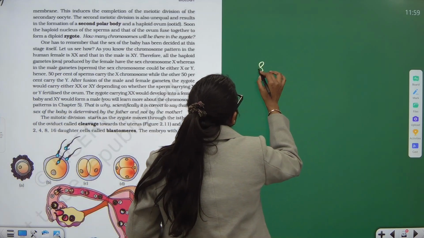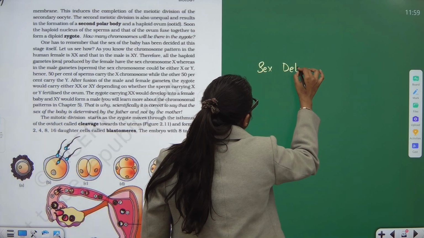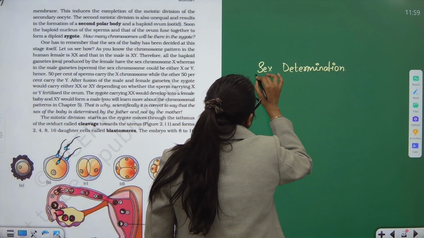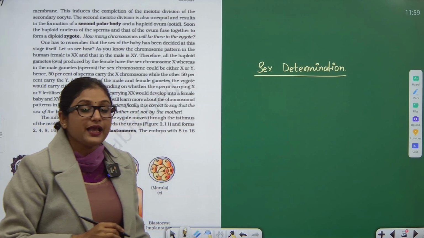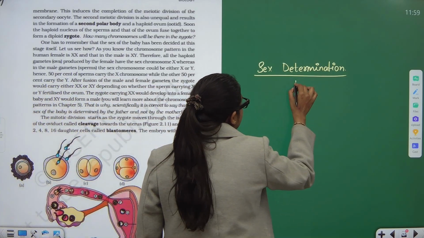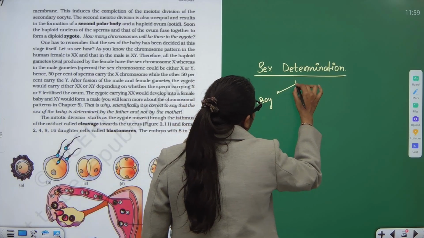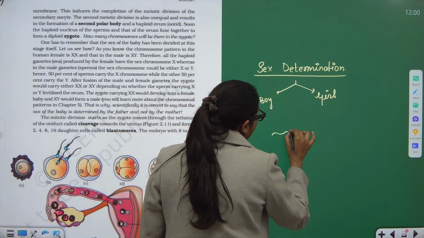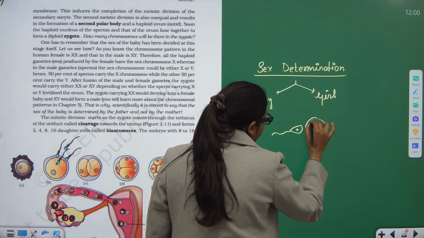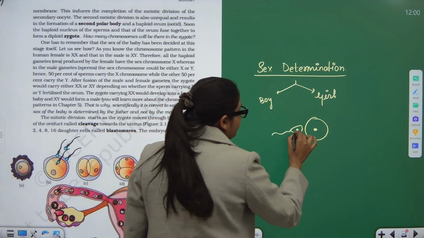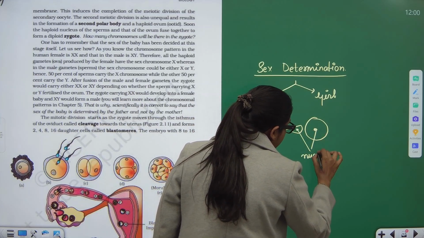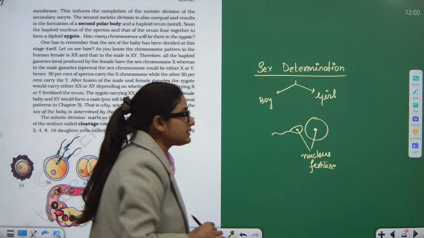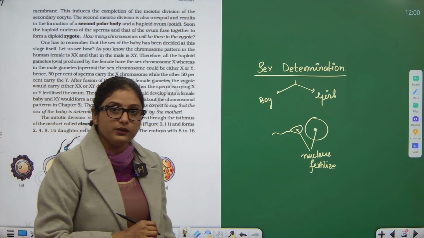So first of all, you should know this much detail that if there's a process of sex determination, you want to see at which stage exactly the sex is determined, at which stage exactly do we get to know it's a boy or it's a girl. So it's at that very stage only when the nucleus of sperm meets with that of the ovum. So as soon as both the nuclei fuse, they decide which sex of the baby will be there.